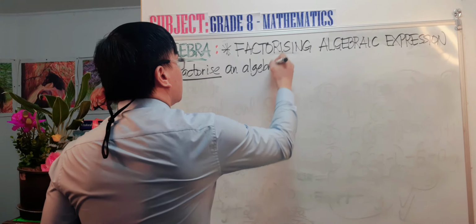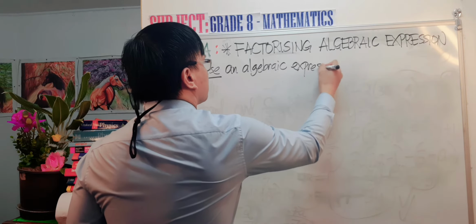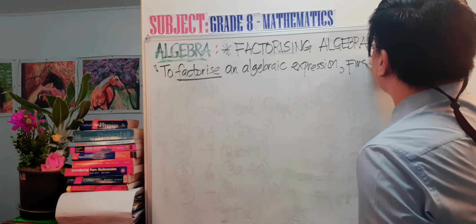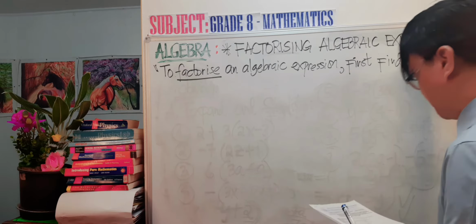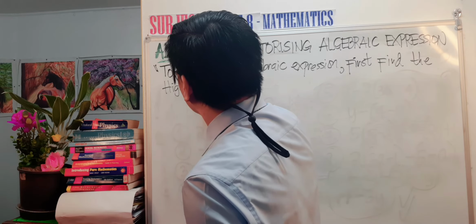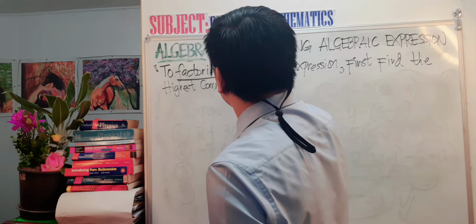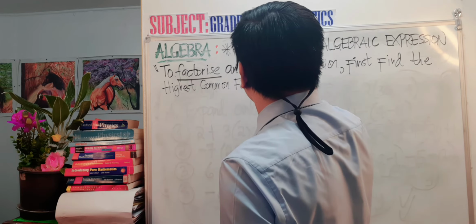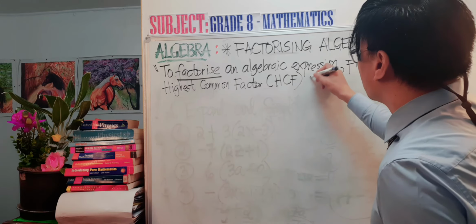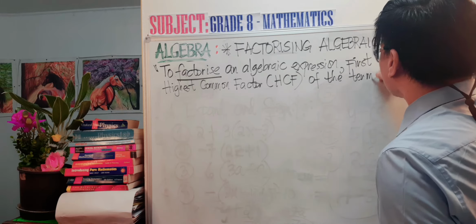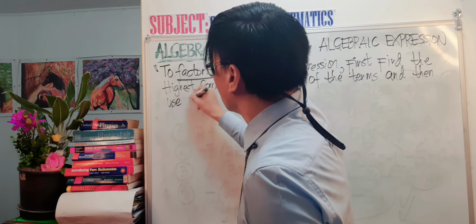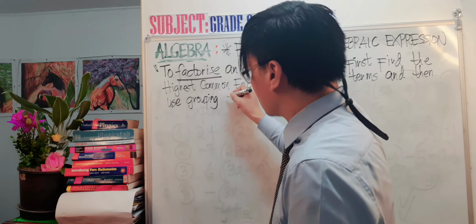An algebraic expression. To factorize an algebraic expression, first find the highest common factor, or we call it HCF, of the terms, and then use grouping symbols.